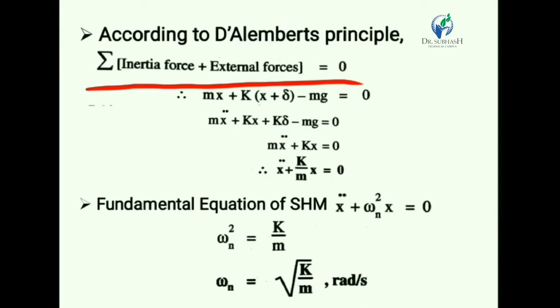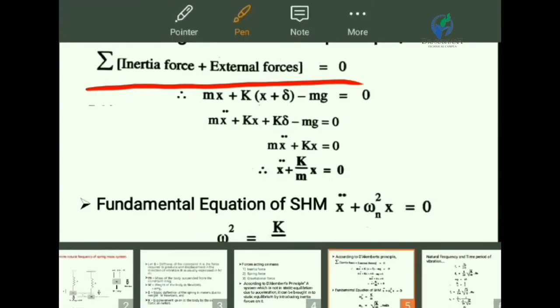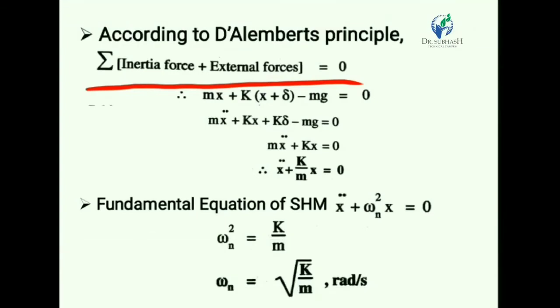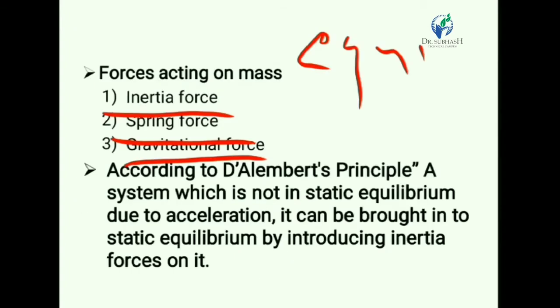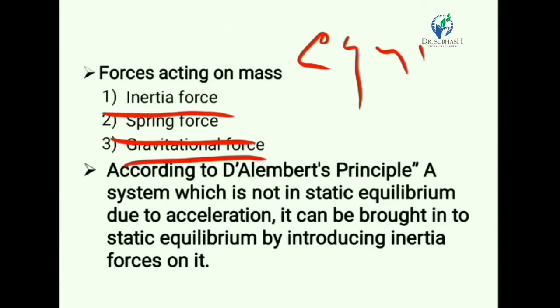So first of all, inertia force. We know that the inertia force is m into x double dot, acting in upward direction. Here x double dot is the acceleration of the mass, plus spring force. It is also acting in upward direction as shown in figure.